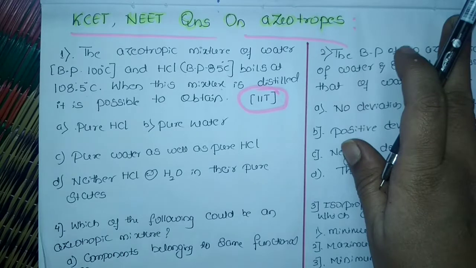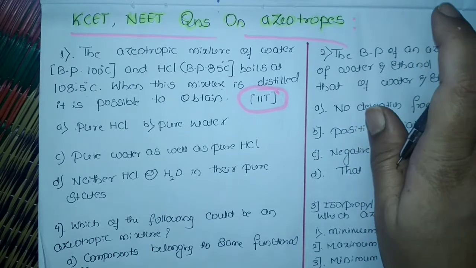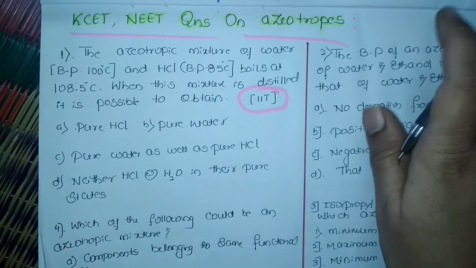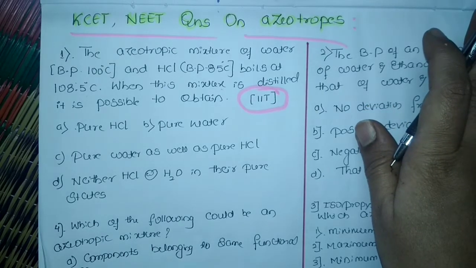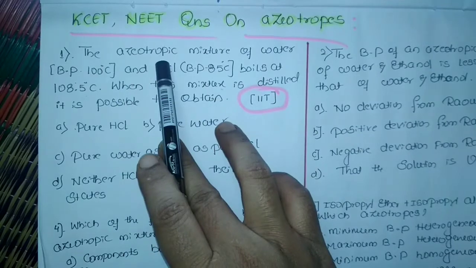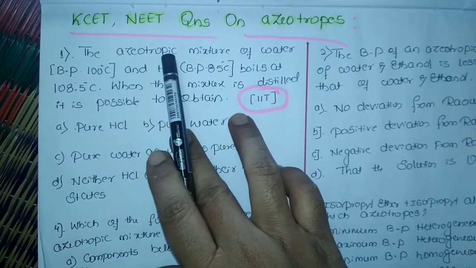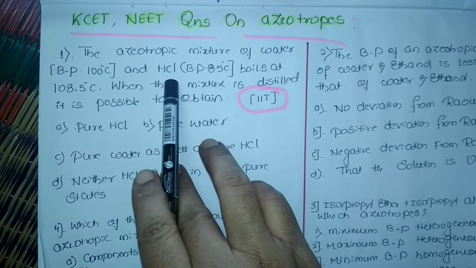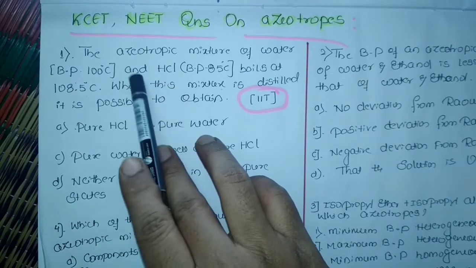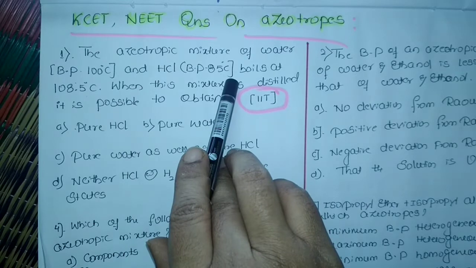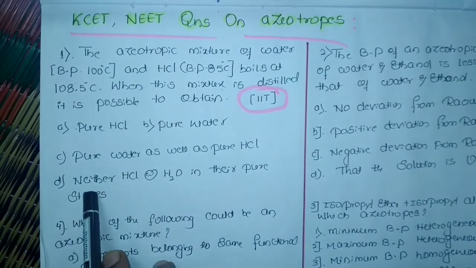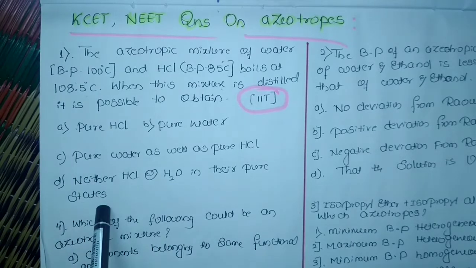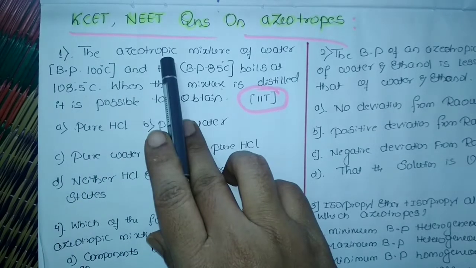So as I discussed, azeotropic mixture or constant boiling mixture means we can't separate each component. So when we start boiling this water plus HCl mixture, it is not possible to separate water and HCl. So the answer is that we get neither HCl nor water in their pure state, because it's an azeotropic mixture.